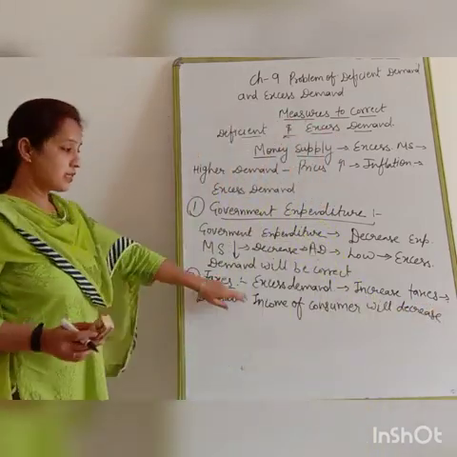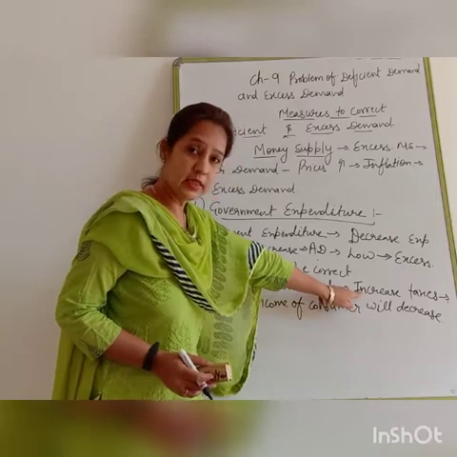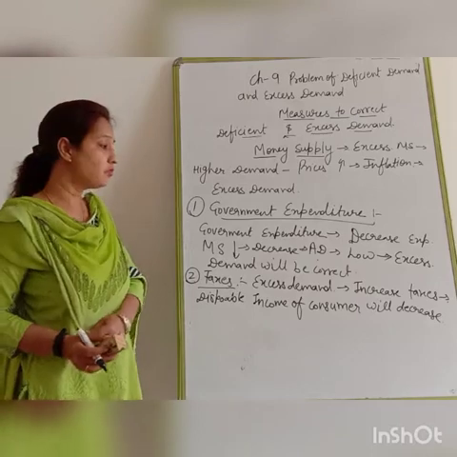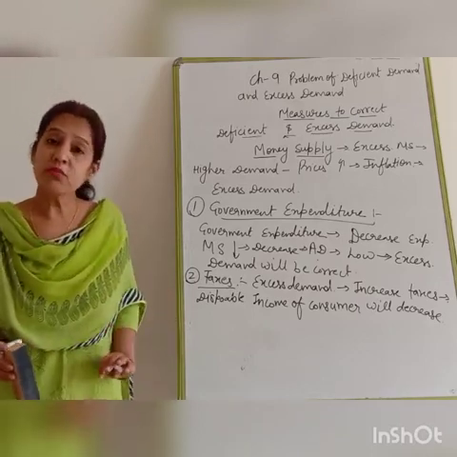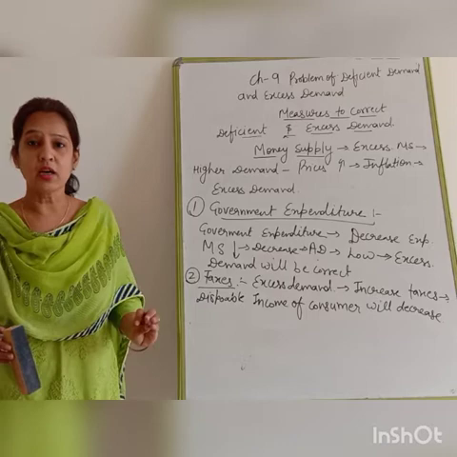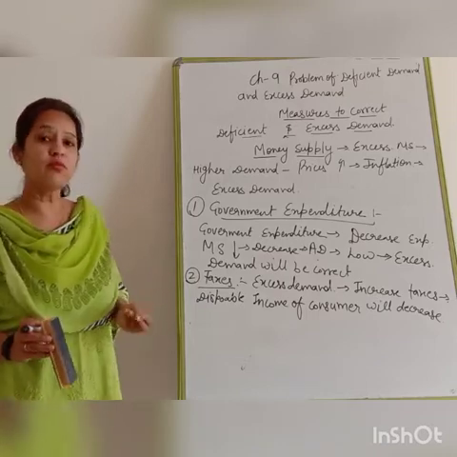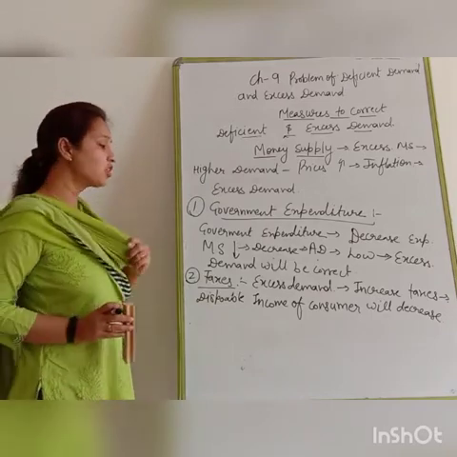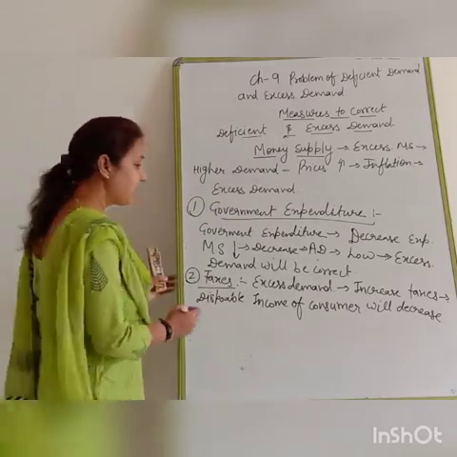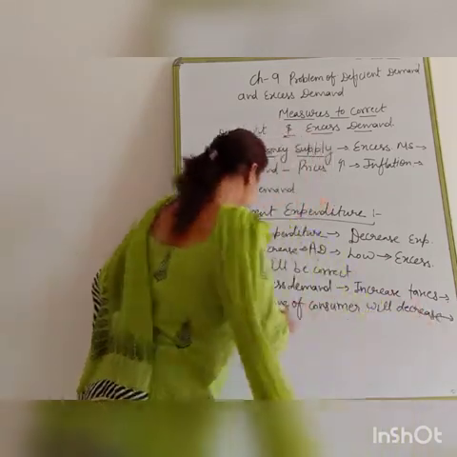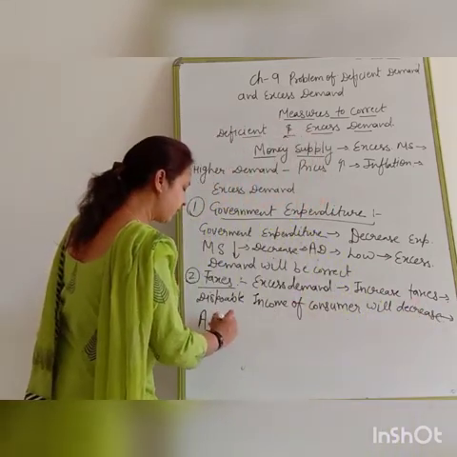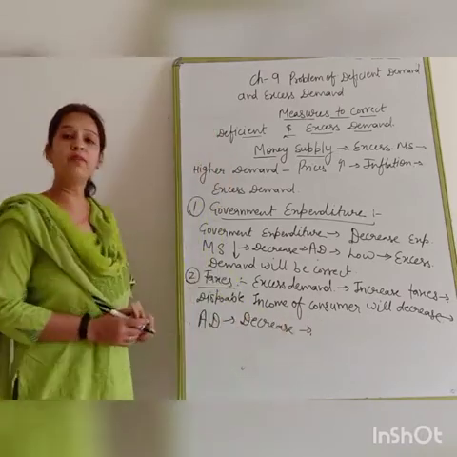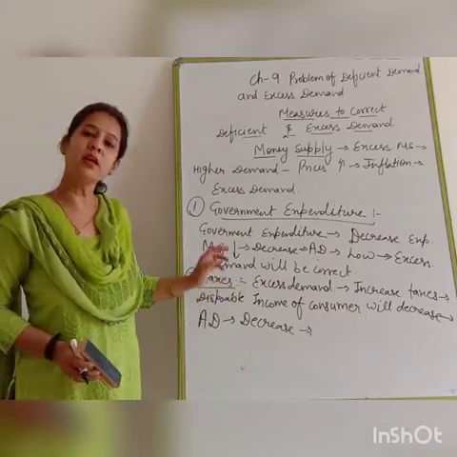Clear? When there is excess demand in the economy, government increases the taxes. Due to the increase in taxes, disposable income of the consumer will decrease. Disposable income means the income which consumers are using for demand, for consumption. In that condition, when disposable income of the consumer decreases, definitely what will be the effect on aggregate demand? Aggregate demand will decrease. And when aggregate demand decreases, which kind of demand will be corrected? Excess demand will be corrected.